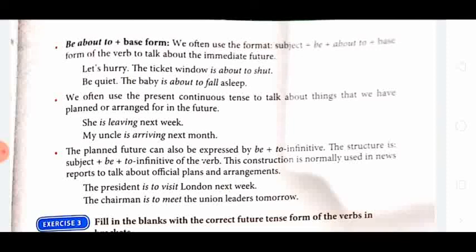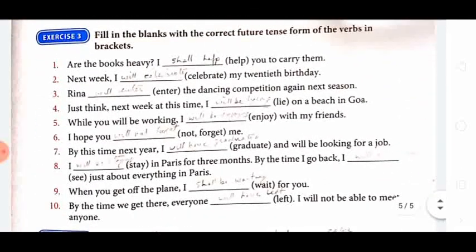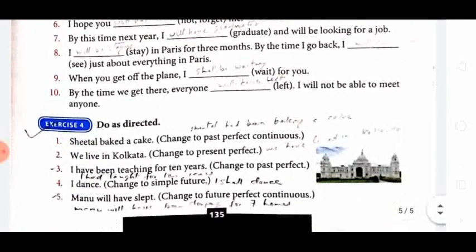Now exercise 3 is to fill in the blanks with the correct future tense form of the verb given in the bracket. We have to read the sentence carefully and fill in the blanks with the correct form of the future tense. There may be simple future, future continuous, future perfect or future perfect continuous. Anything can be there. Don't worry, I am going to send you the answers in the PDF, but my dear students, please write them with the questions. Otherwise, you can't understand.